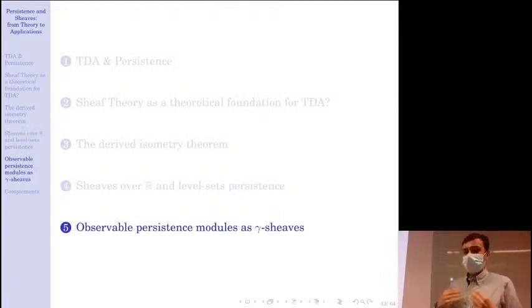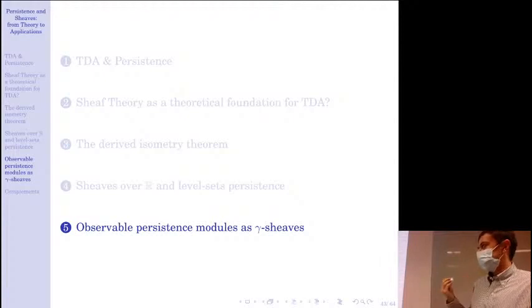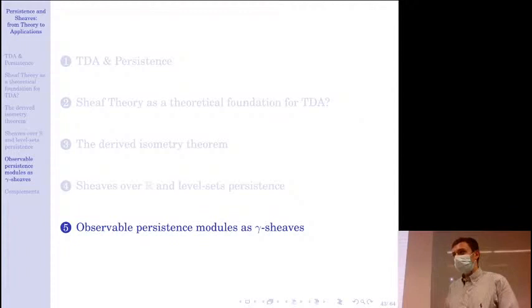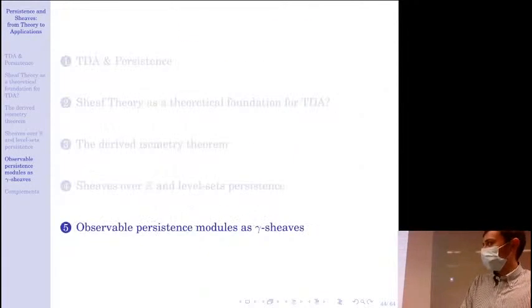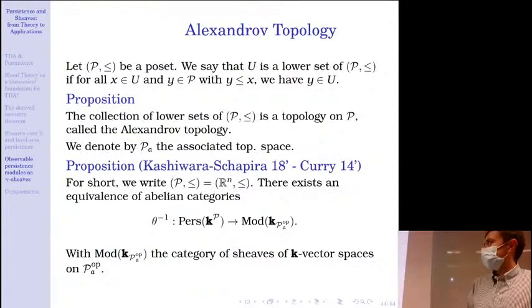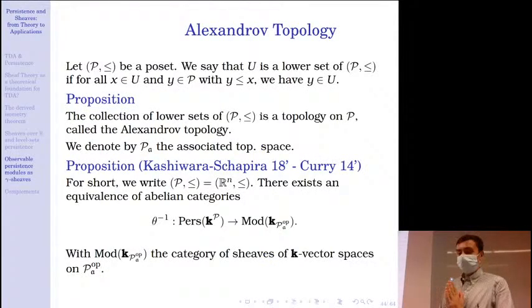Okay, so now all my attention was focused on working on a one-dimensional vector space. Now I will try to explain some progress that we made with François by drawing links between persistence modules over higher dimensional posets and sheaf theory. So to do so, we must start by expressing persistence modules as sheaves. And to do so, we need to introduce the Alexandrov topology on a poset.